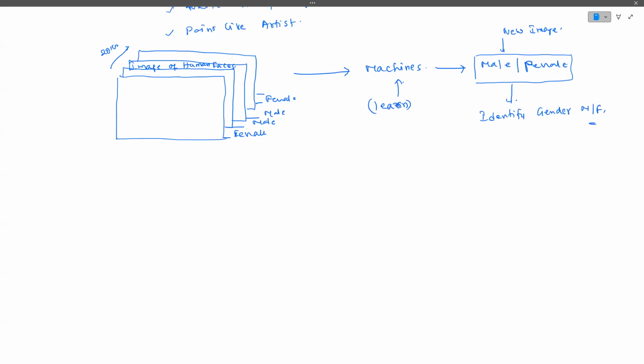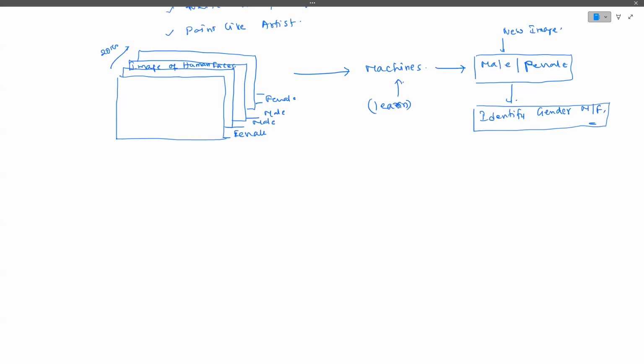So what you can understand here is that the machines are learning. We have given some 20,000 images to the machines. The machines have studied how to differentiate between a male and a female. And once they learn that, whenever we give a new image, the machine is going to identify whether the person in that image is a male or a female.